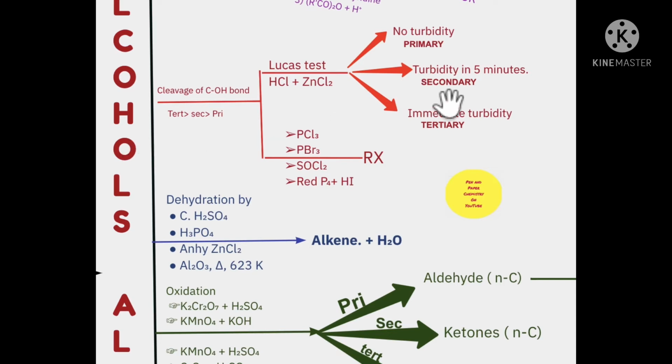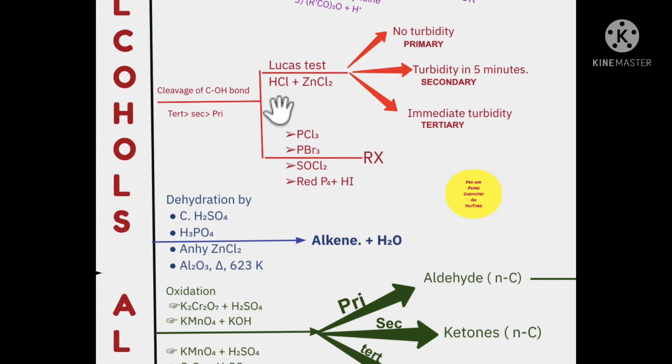If, on the other hand, your alcohol is secondary, of course, you will need to treat it with Lucas reagent completely, that is HCl and zinc chloride. This combination is known as Lucas reagent, and this test is known as Lucas test. So if it's a secondary alcohol, you'll get turbidity in 5 minutes. What about primary? Lazy people don't want to react. So at room temperature, there is no turbidity at all.